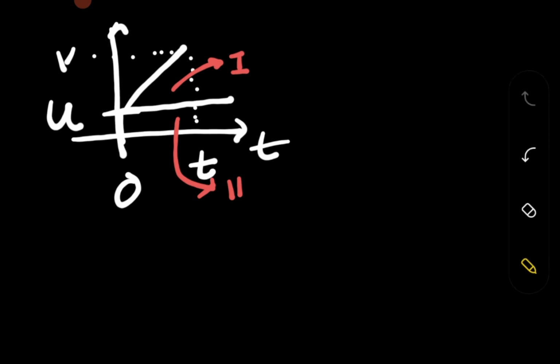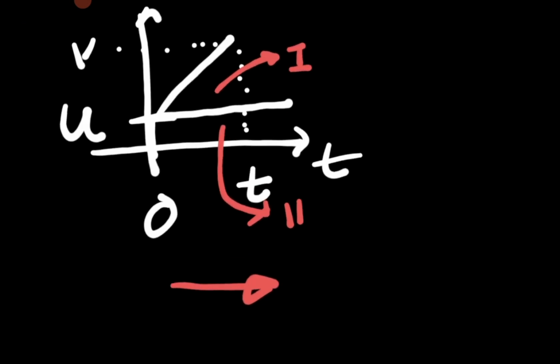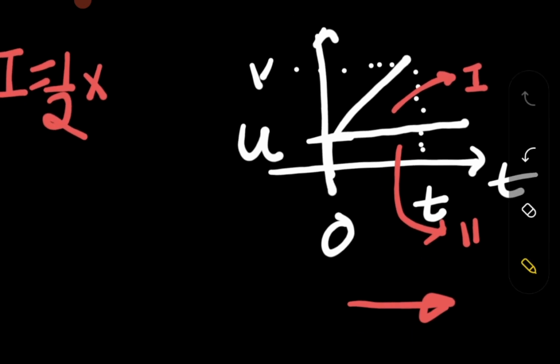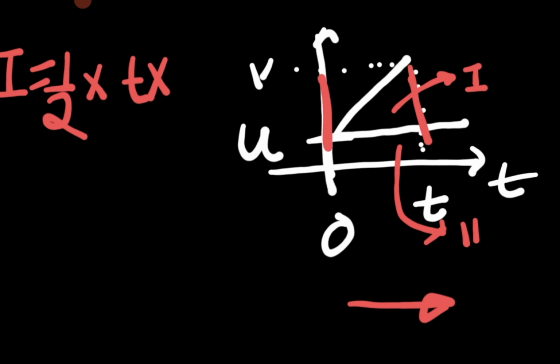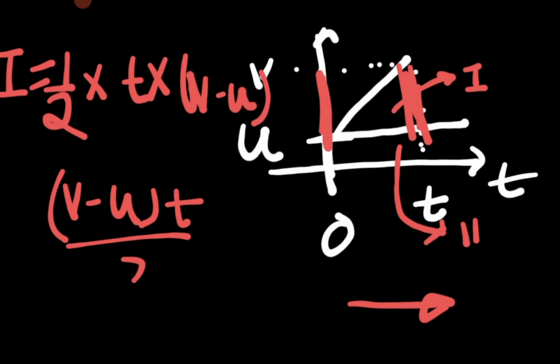So what is base? Base is nothing but this particular thing. That particular width is nothing but t, and what is the height? Height is nothing but v minus u. So this is the height of the triangle. So the first area of the triangle is v minus u into t over 2.